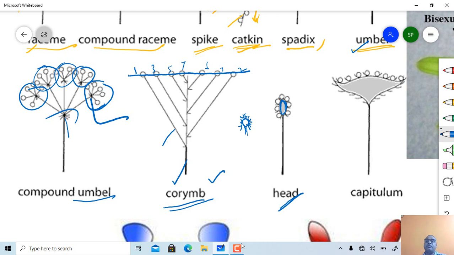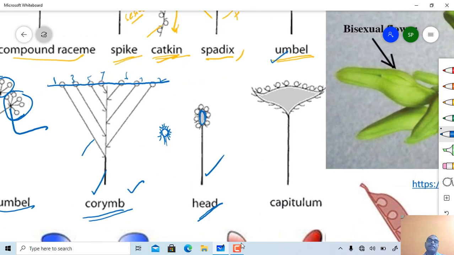This one is a capitulum type of inflorescence, characteristic in that the peduncle is present in the form of a receptacle. So a flattened peduncle is present, then involucral bracts are present, and two types of florets are present. Ray florets are present towards the periphery, and disc florets are present towards the center.